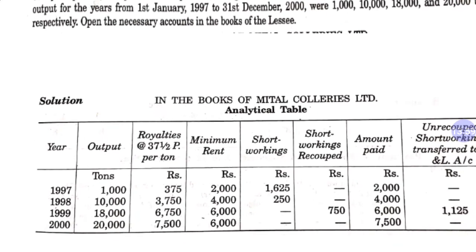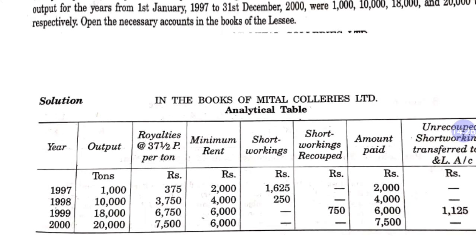So as you can see, we have the years 97 to 2000, and output is 1,000, 10,000, 18,000, 20,000. As per the royalty, which is 37.5 paisa per ton, by multiplying this we will get the royalty amount. Minimum rent is 2,000, 4,000, 6,000 and again 6,000, because after 1999 it will be 6,000.